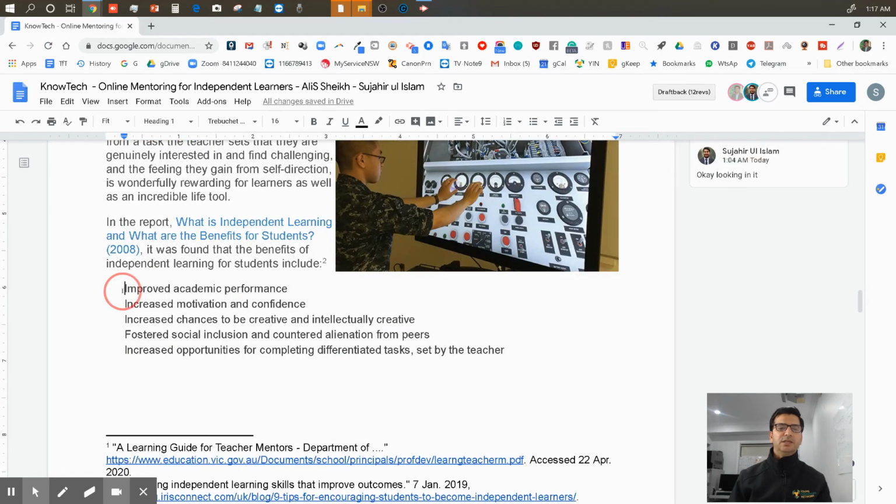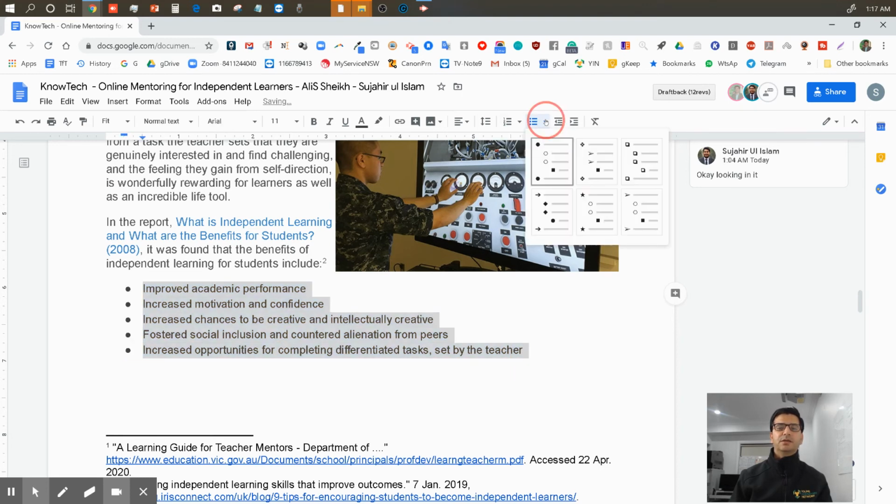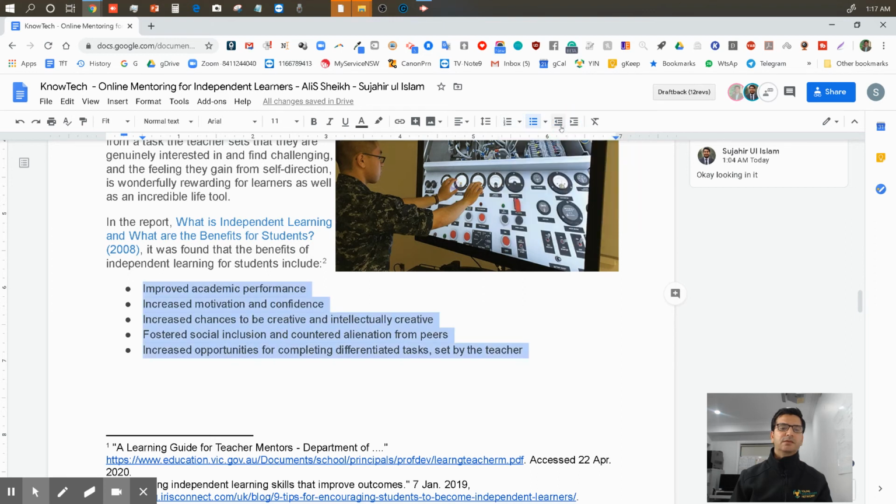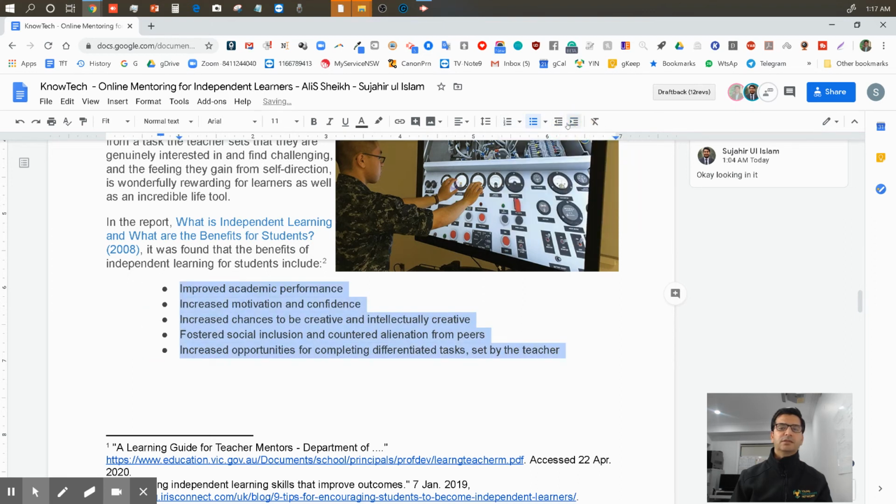And this one, it will be nicer if we put a bullet. What's a bullet? We can use a bullet from here. I can make bullet like this. I can make number, and this will indent back, indent next. I can do like this.